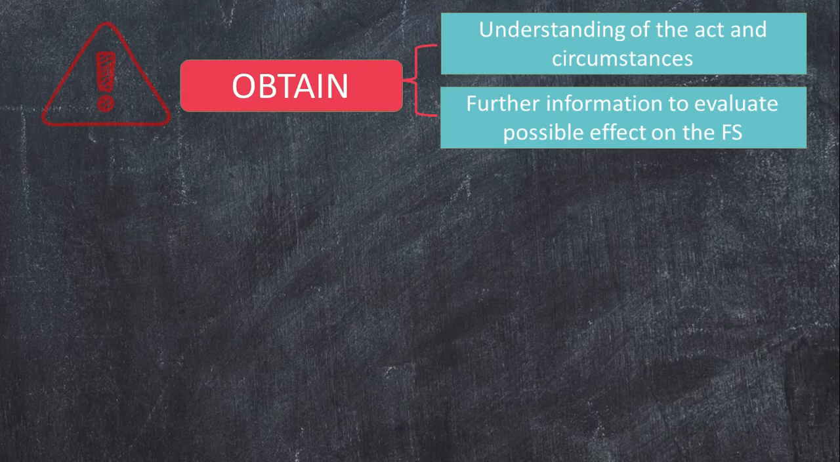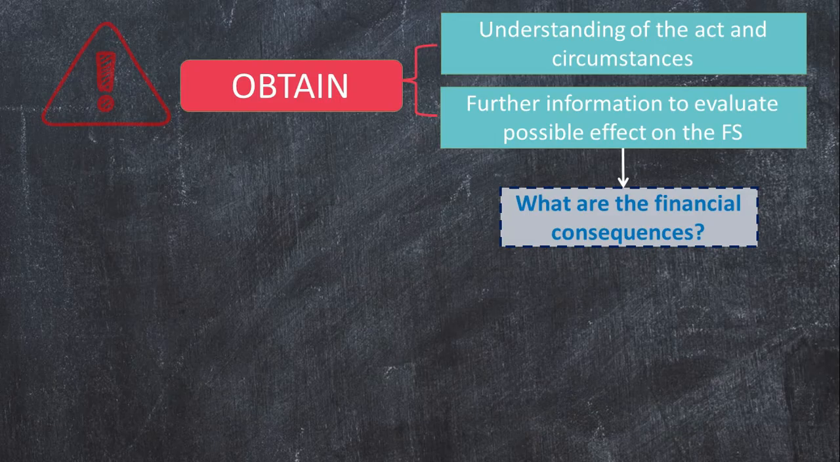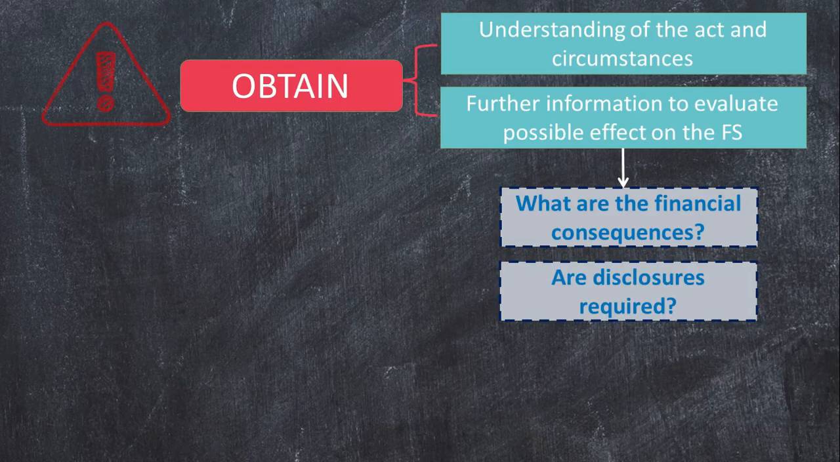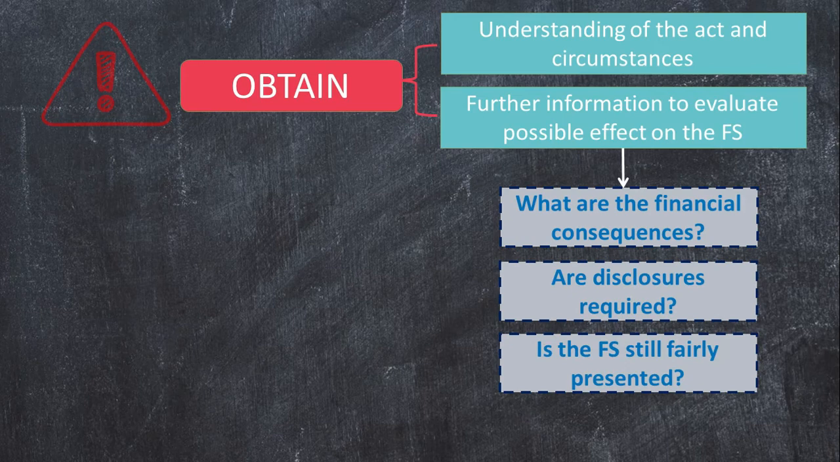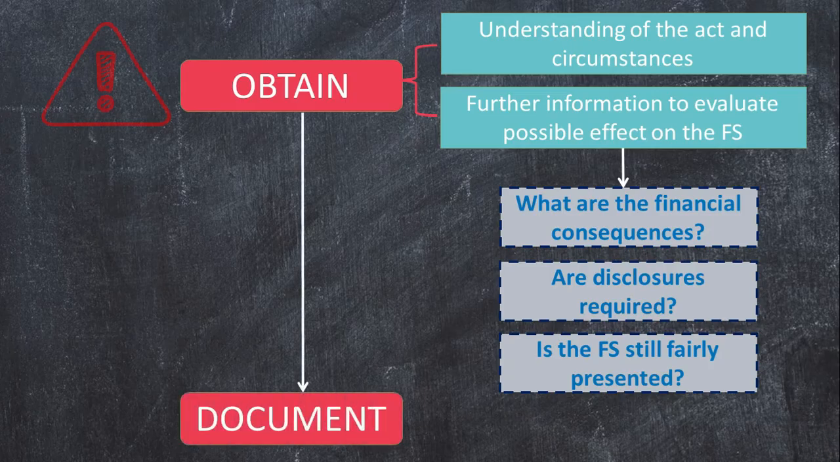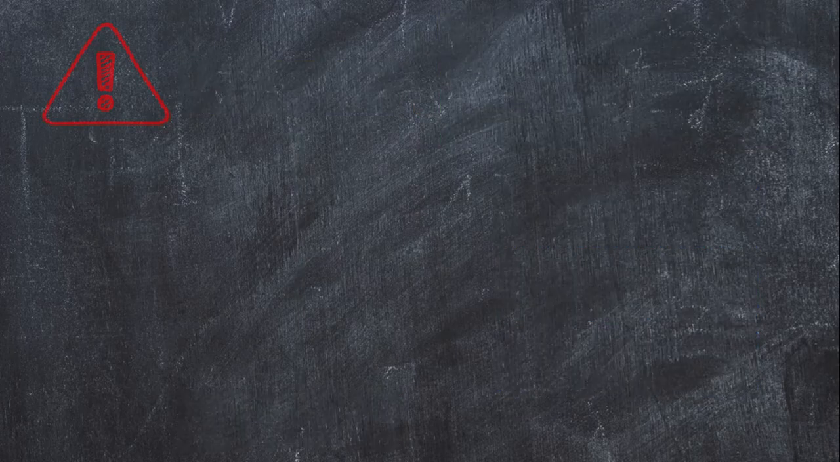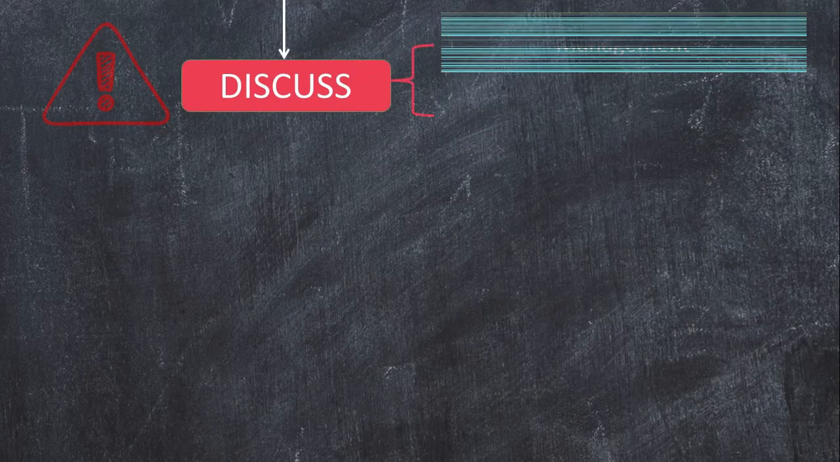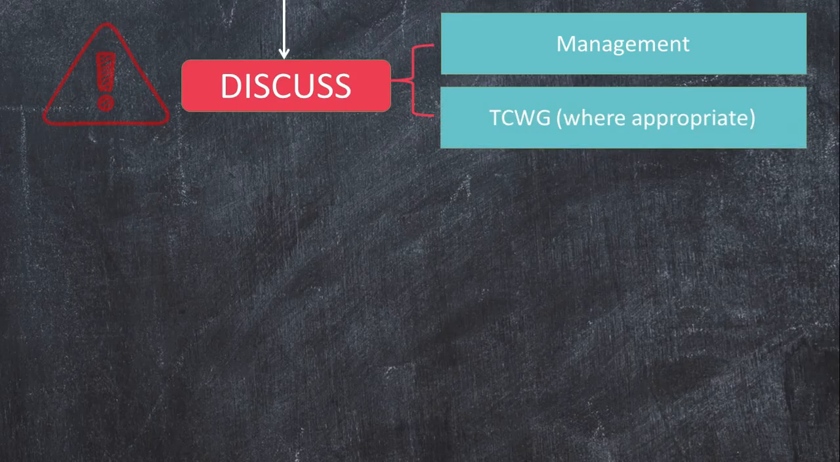The auditor must obtain information for him to be able to answer questions such as, what are the financial consequences of this? Are disclosures needed? And is the potential consequence so serious that we begin to doubt the fair presentation of the financial statements? After obtaining the necessary information, the auditor then documents his findings. He then discusses these with management and, where appropriate, those charged with governance.